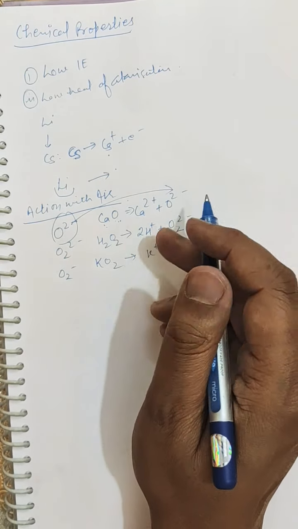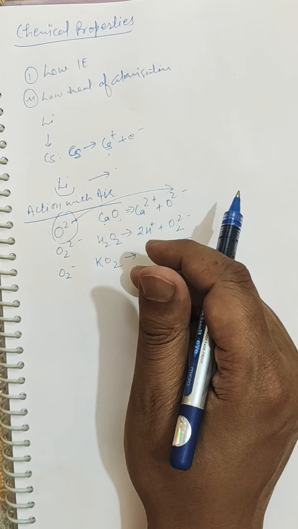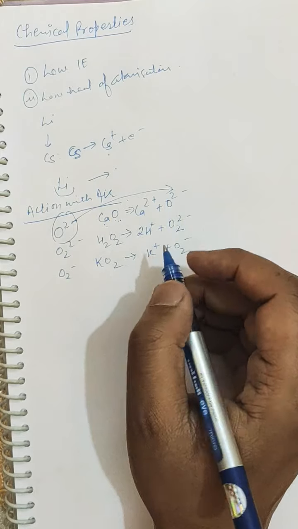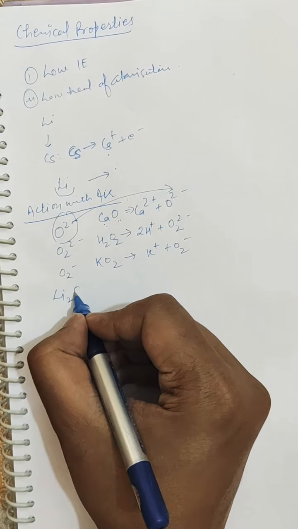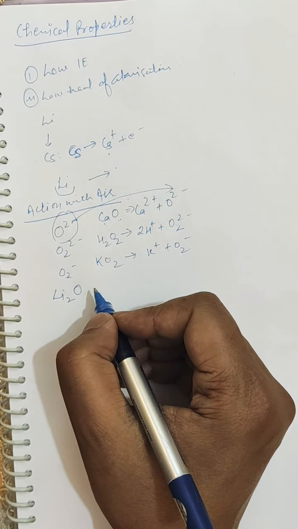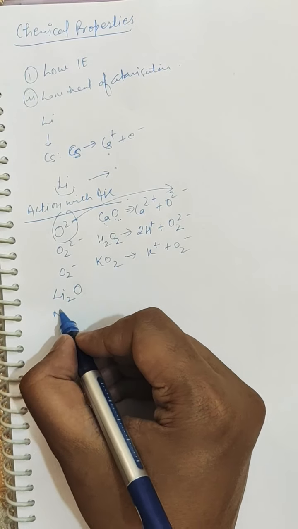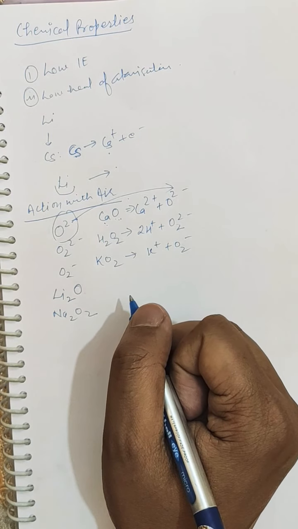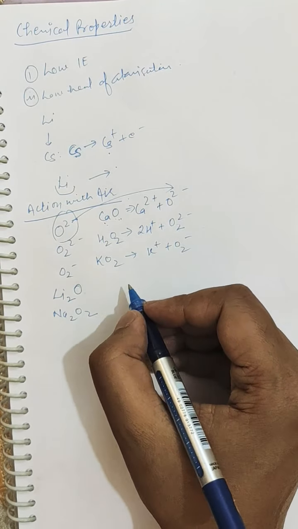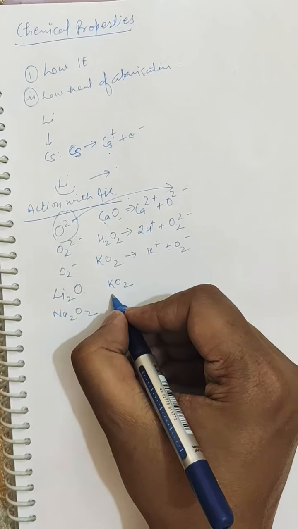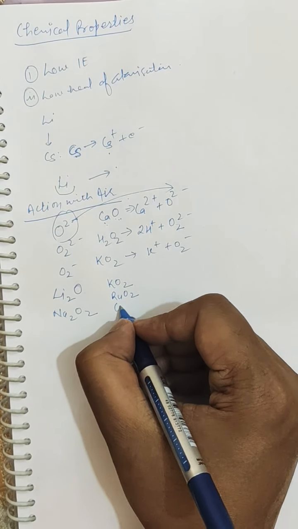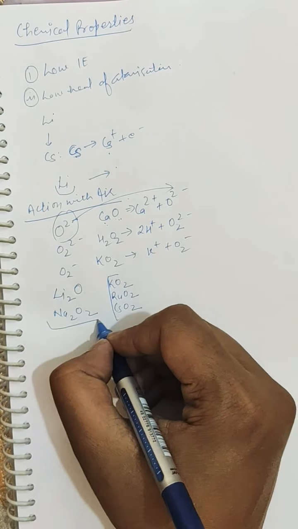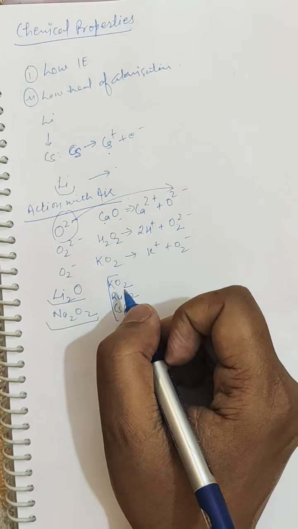So when the metals are burned in a free supply of air, the main products depend upon the metal. Lithium forms only the oxide, that is the normal oxide, lithium oxide. Further, sodium forms peroxide, that is Na2O2, while potassium, rubidium and cesium form superoxide. Potassium forms KO2, and rubidium and cesium also form the superoxide. So different products are formed by the different alkali metals.